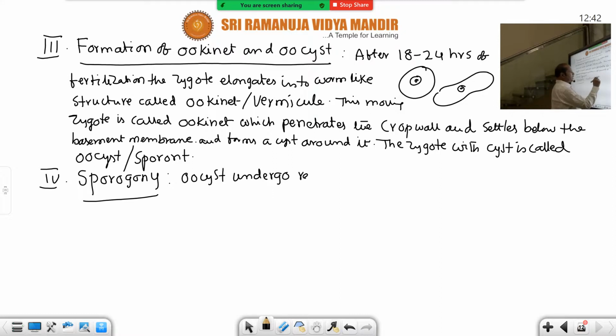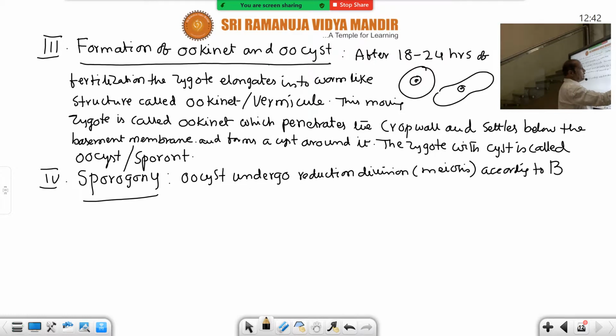Meiosis is also called reduction division. In the bracket you write meiosis if you want. According to Bano, the scientist name you have to write down. This is the contribution of Bano. So Bano should be underlined, reduction division should be underlined.